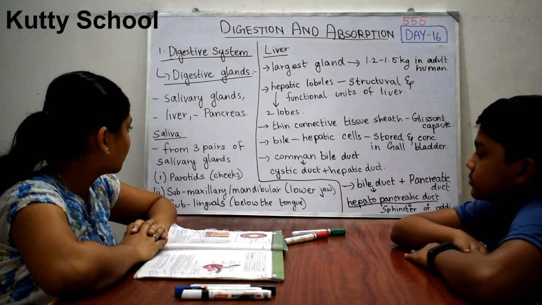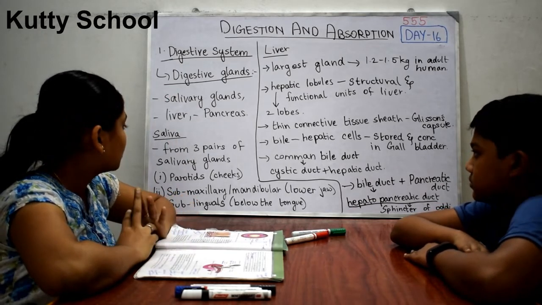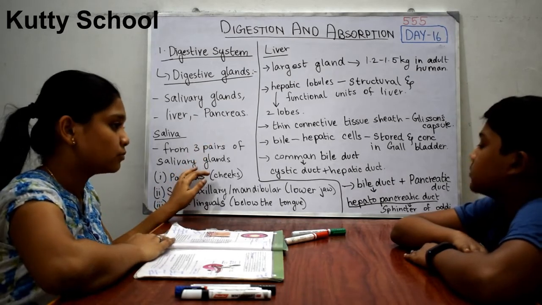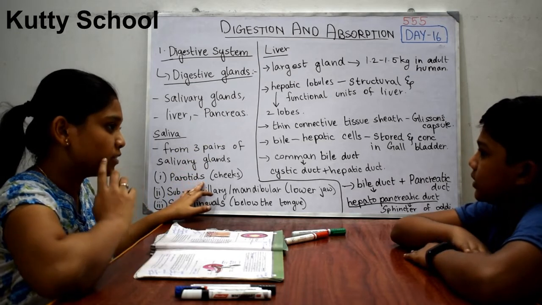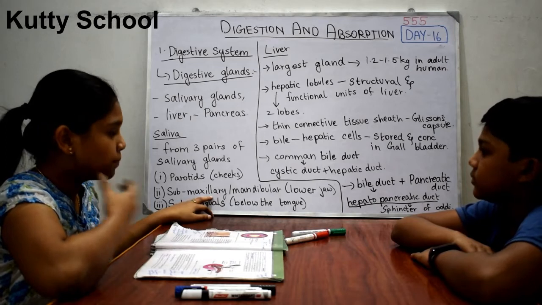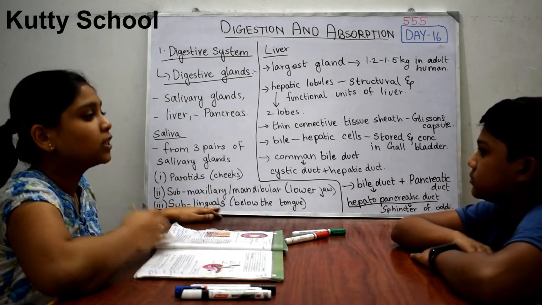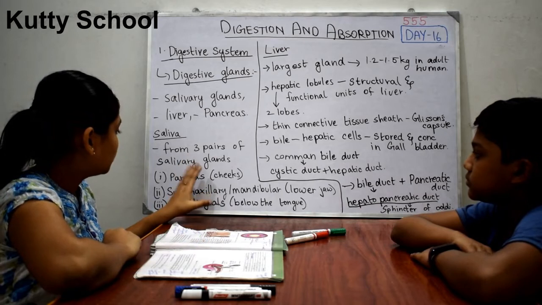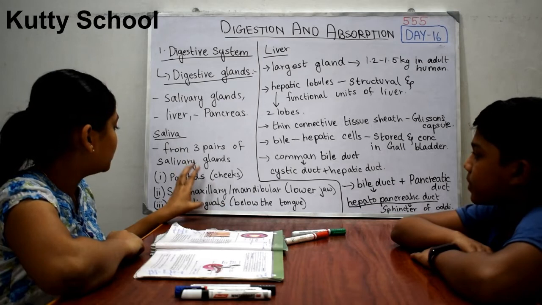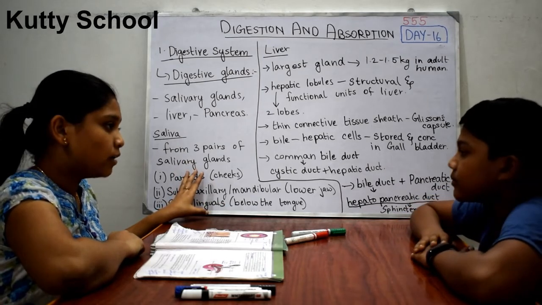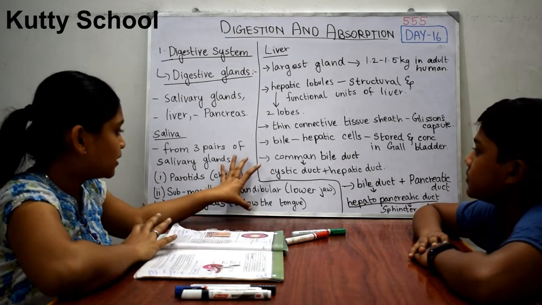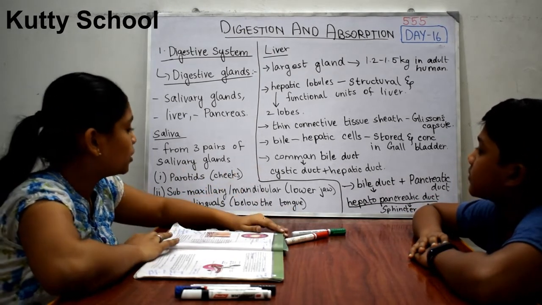Okay. So first we are going to see about salivary glands. Our saliva is generally secreted by three pairs of salivary glands. The first one is parotids, which are present in the cheeks, and submaxillary or mandibular, which is present in the lower jaw, and sublinguals, which is present below the tongue. So these three glands secrete saliva in our buccal cavity. And these enhance the digestion process of carbohydrates up to 30%.